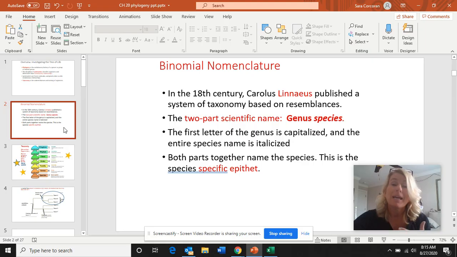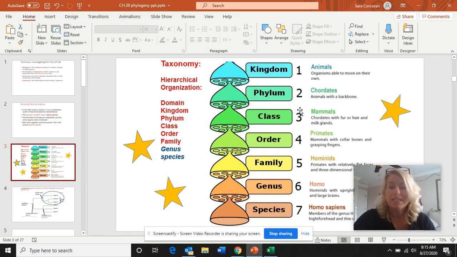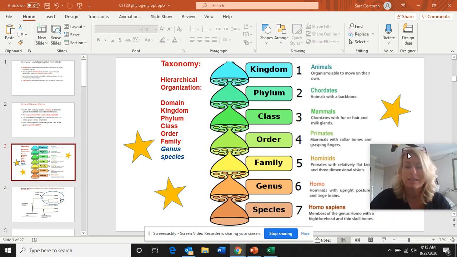But he also came up with the idea of binomial nomenclature. We're giving an organism a scientific name, which includes its genus and its species. The genus name is capitalized, the species name is not. Well, the first letter of the genus name is, and it's generally italicized. Notice this slide has several stars on it.